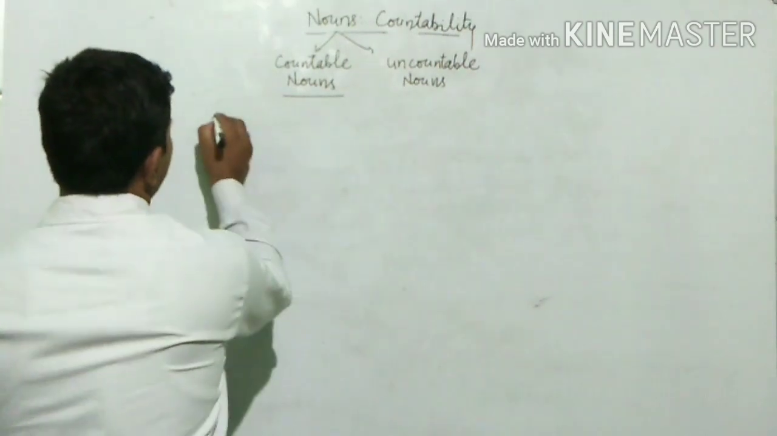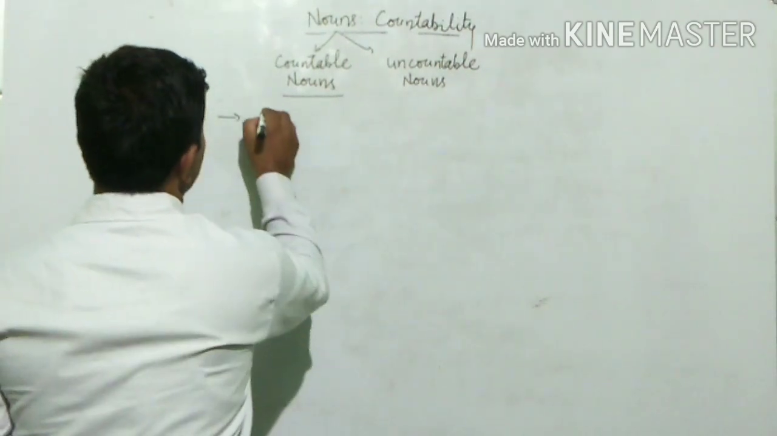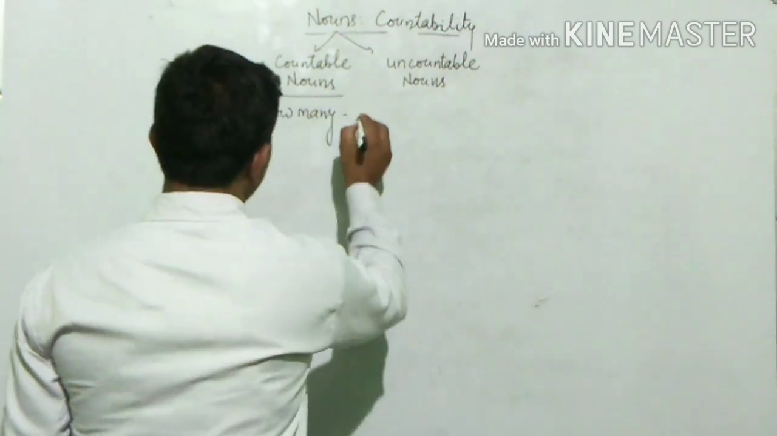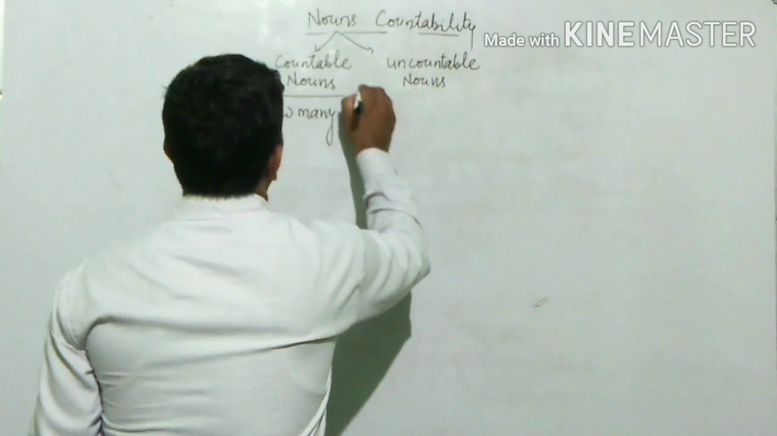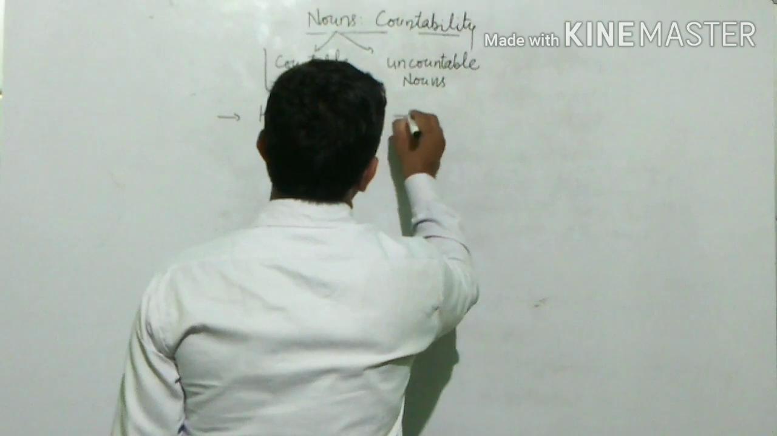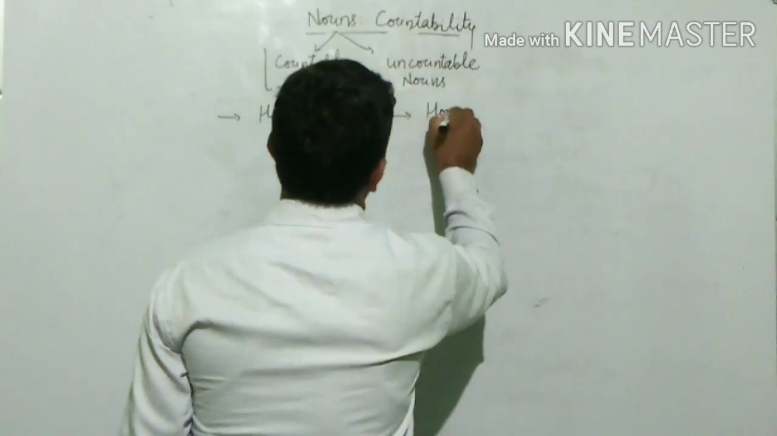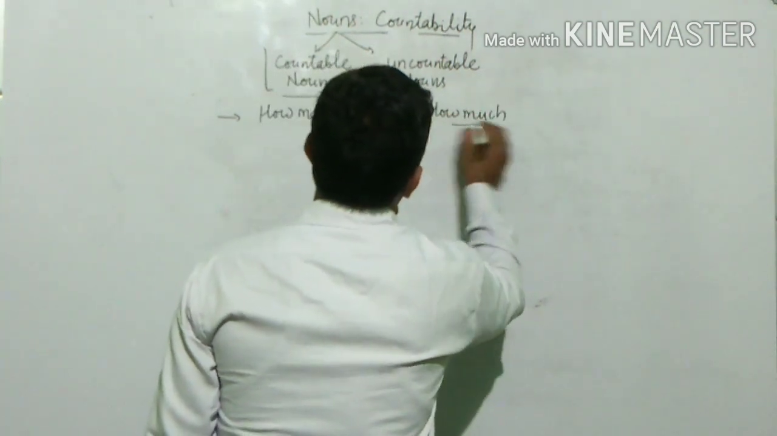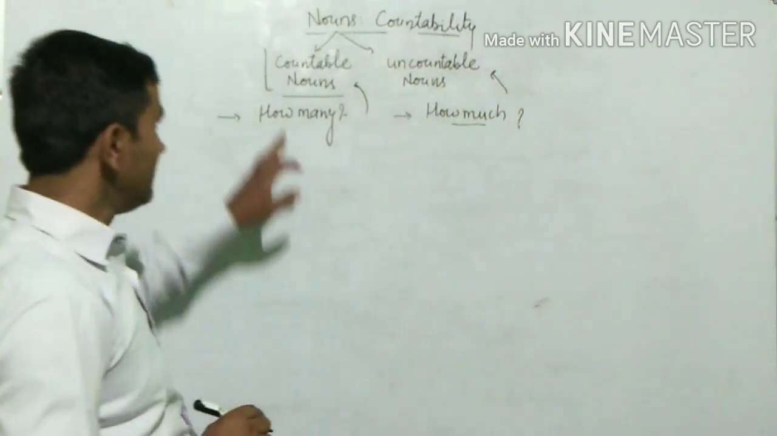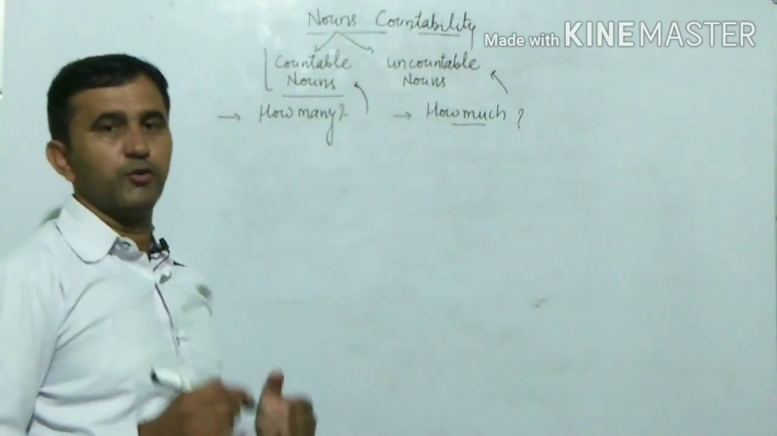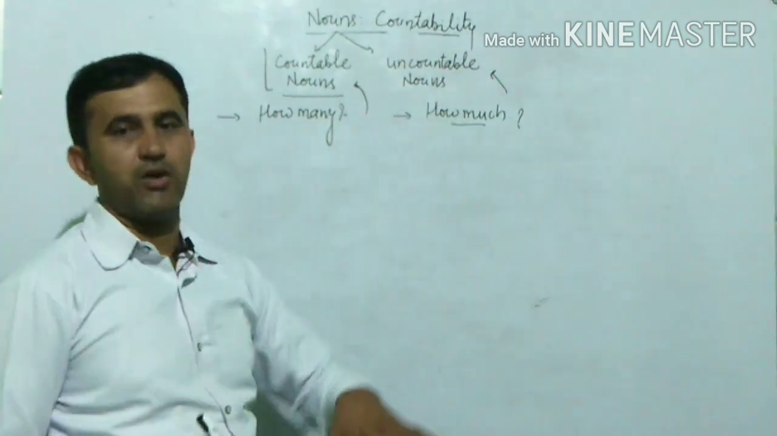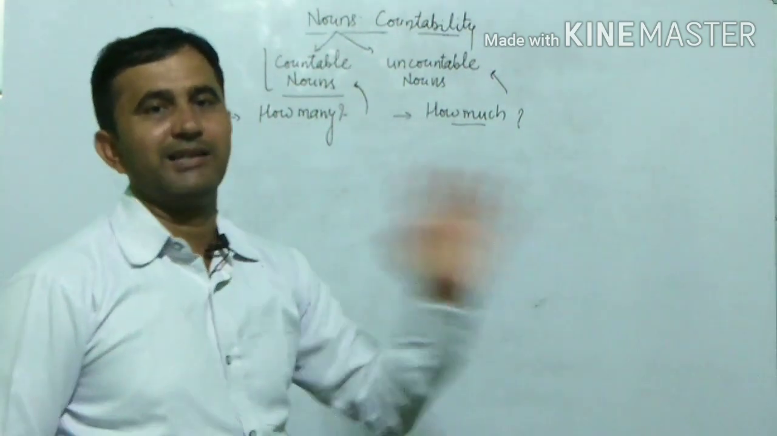The nouns that are used to answer the question how many are by and large countable nouns, and the nouns that are used to answer the question how much are uncountable nouns. The nouns that can be counted fall in the category of countable nouns, and the nouns that cannot be counted fall in the category of uncountable nouns.